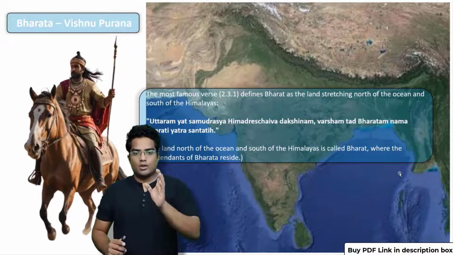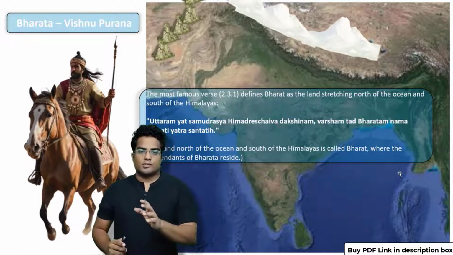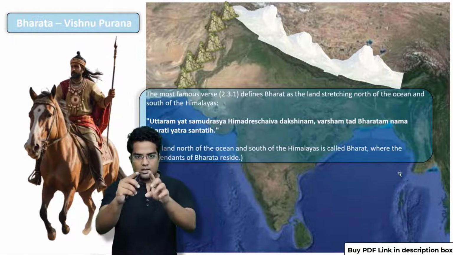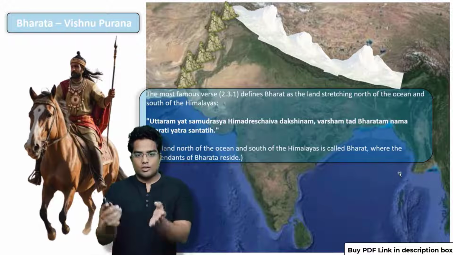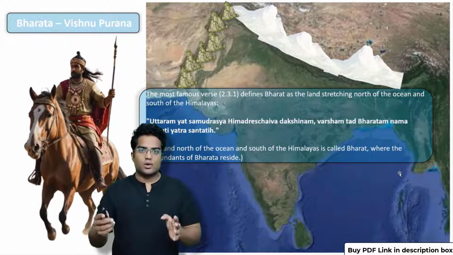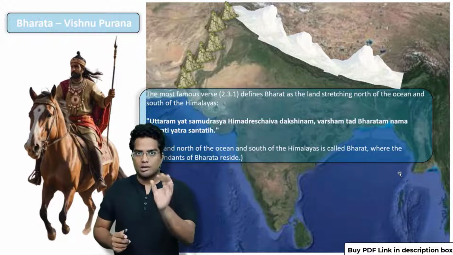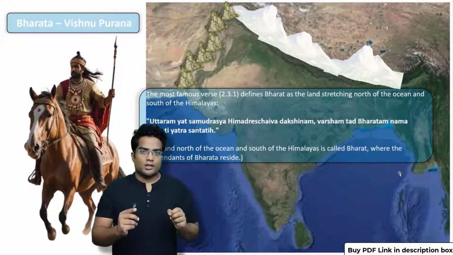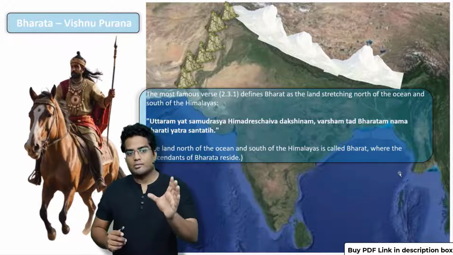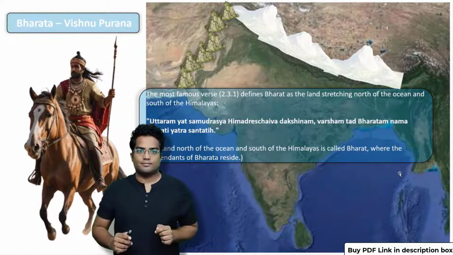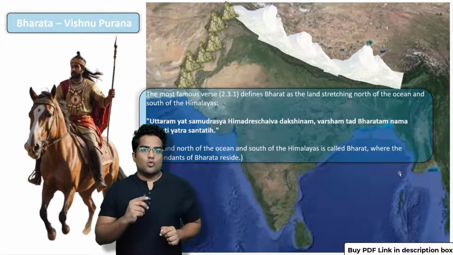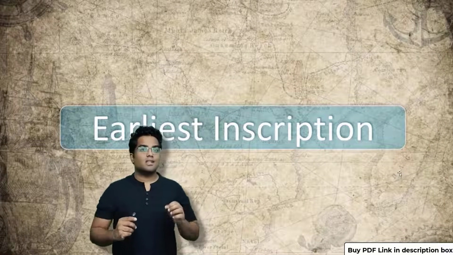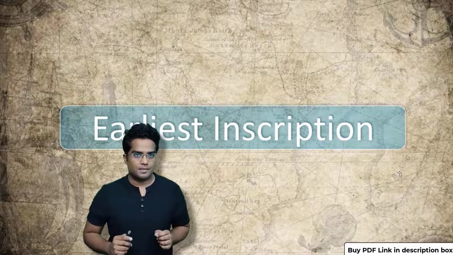All right. So according to this, as you can see, this is the Hindu Kush and these are the Himalayas. So pretty much from the Himalayas to the ocean, that is where the descendants of this man Bharata lived. We have already learned about Bharata mentioned in Mahabharata, and this guy is Bharata mentioned in Vishnu Purana. Awesome. So what's next?